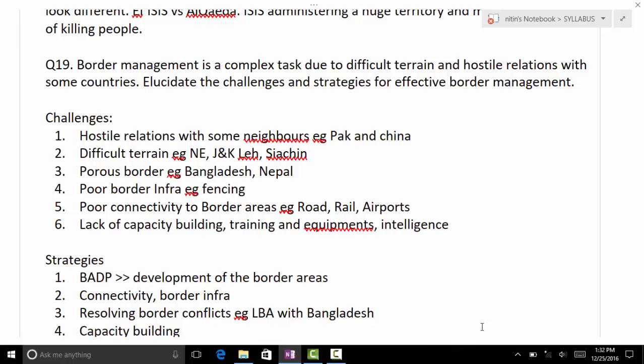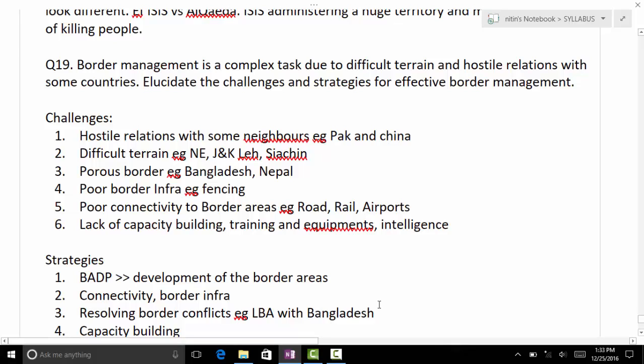Then there's road connectivity, border infrastructure, building border infrastructure. How we can build road, rail transport. Just think, now we are building rail and road transport links in the Arunachal area, and China is objecting to us. We are building dams there, and they are objecting at the World Bank. So how much infrastructure we build is also part of that.